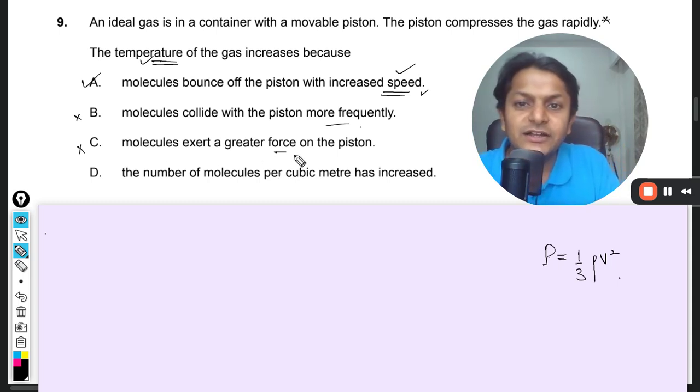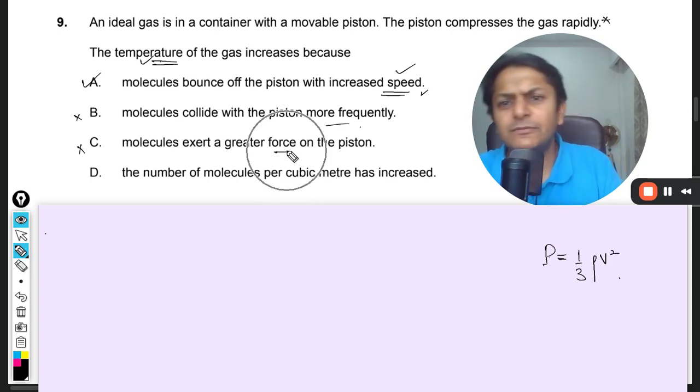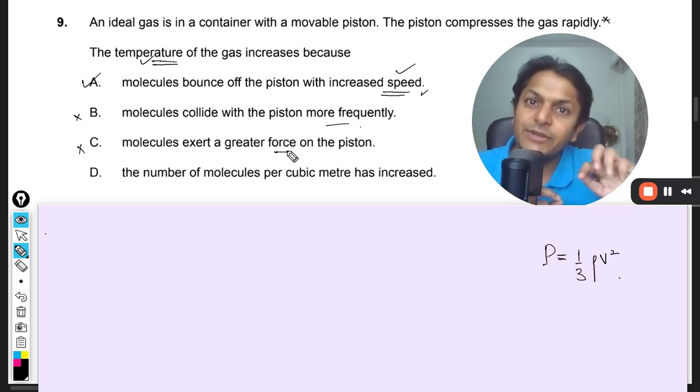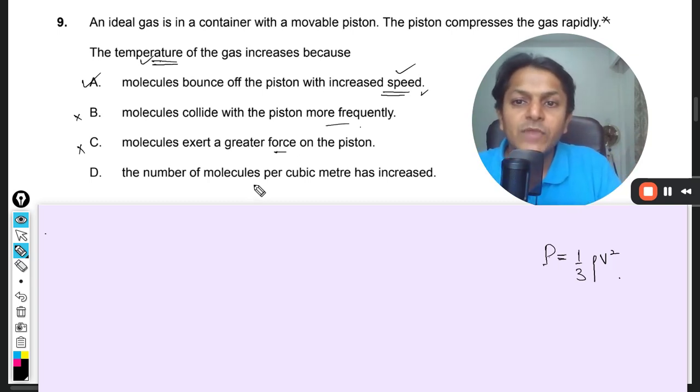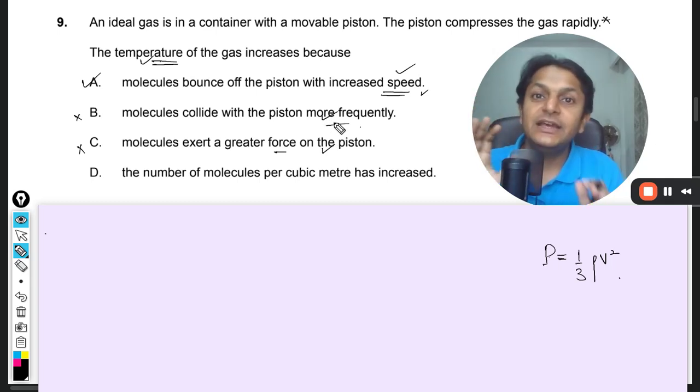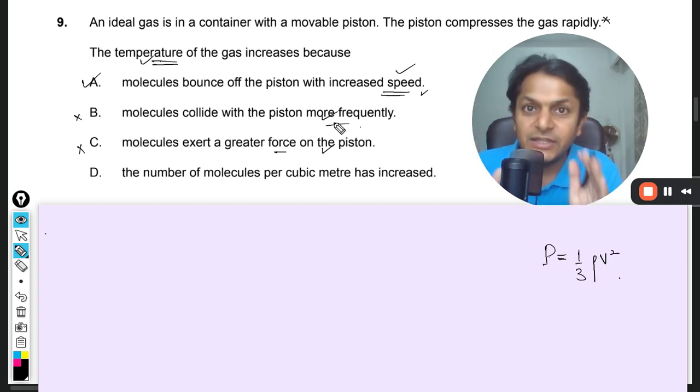So molecules exert a greater force, but it's not about the force, it's actually about the collisions taking place at the higher speed that increases temperature. So practically speaking, this is right, this is also right, but they are not related with the temperature.